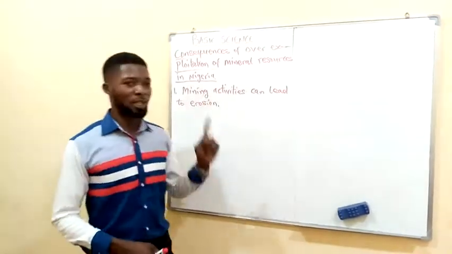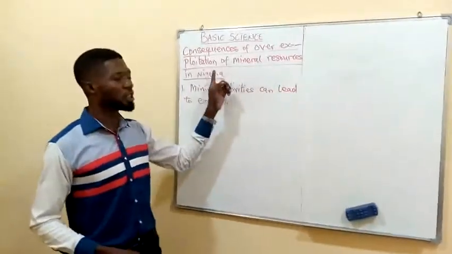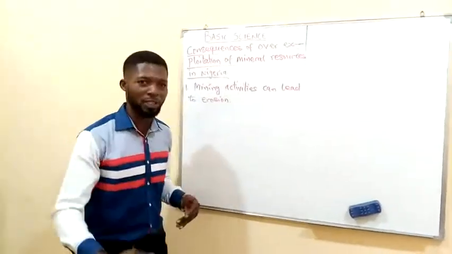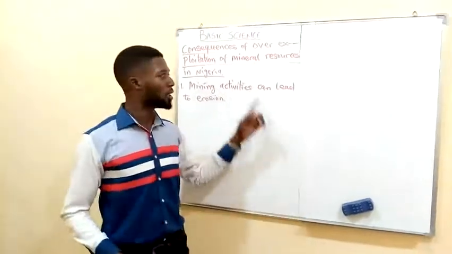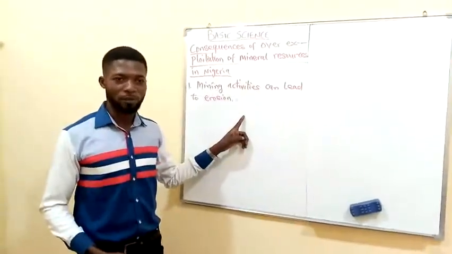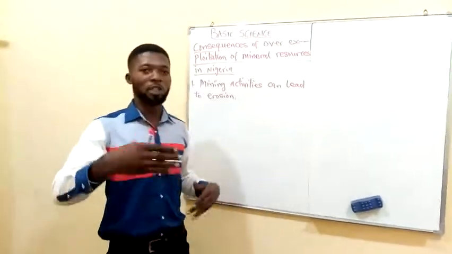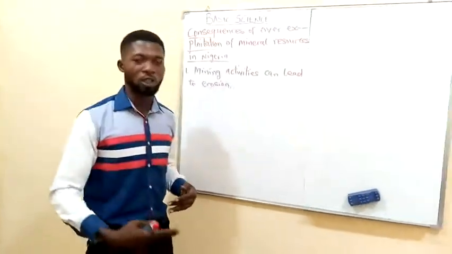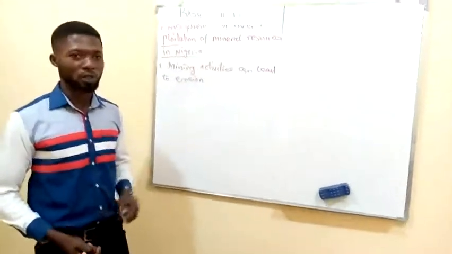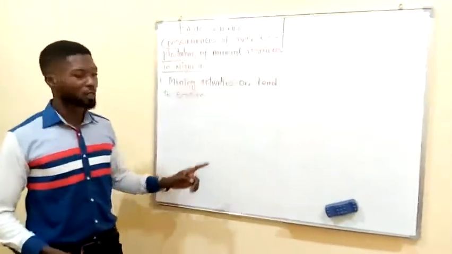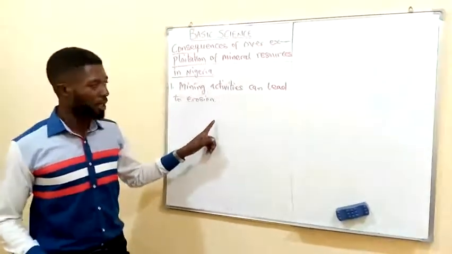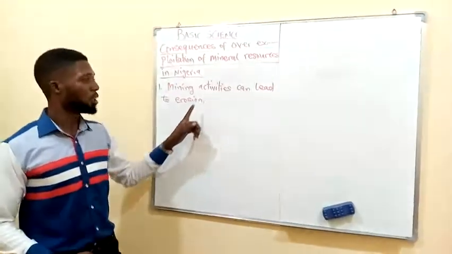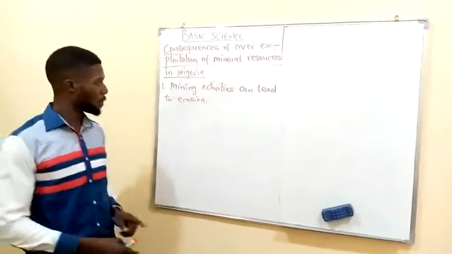So you can also know now that exploitation has to do with the process of exploiting the soil in order to get mineral resources. The process by which the soil is being exploited in order to get these mineral resources. And within this process, the topsoil is being affected. And if the topsoil is affected, then it will lead to erosion. So the mining activities can lead to erosion.